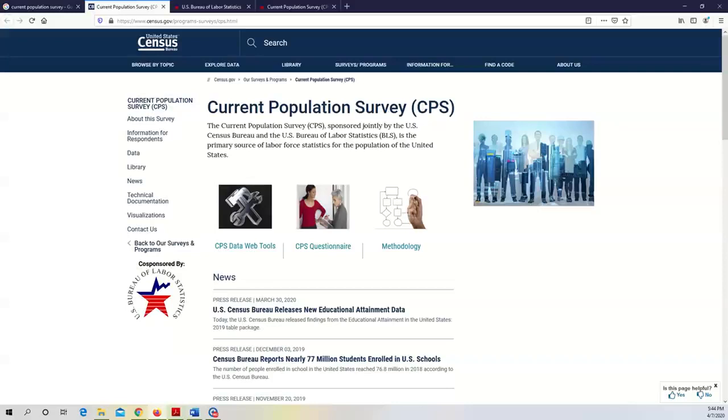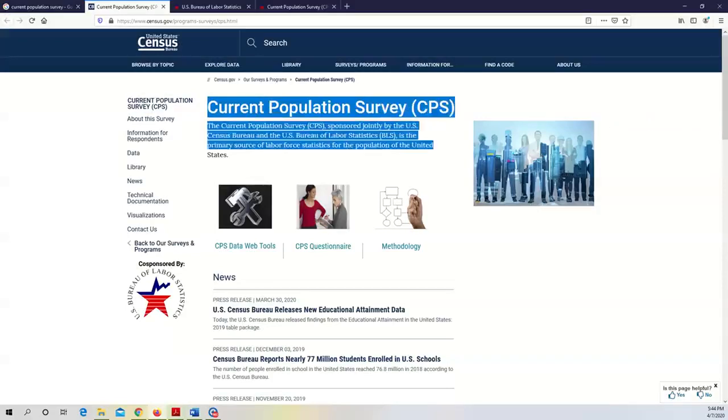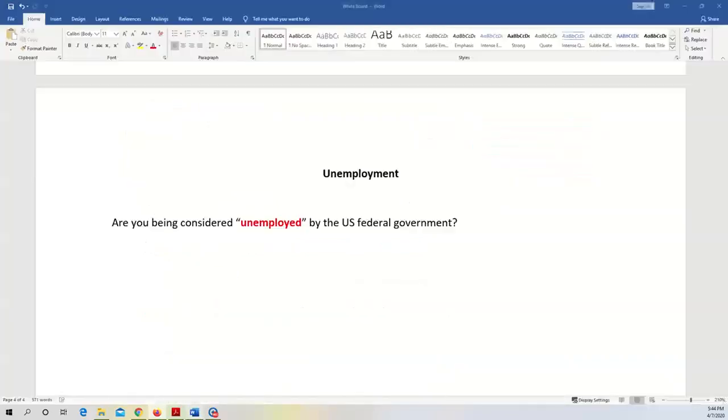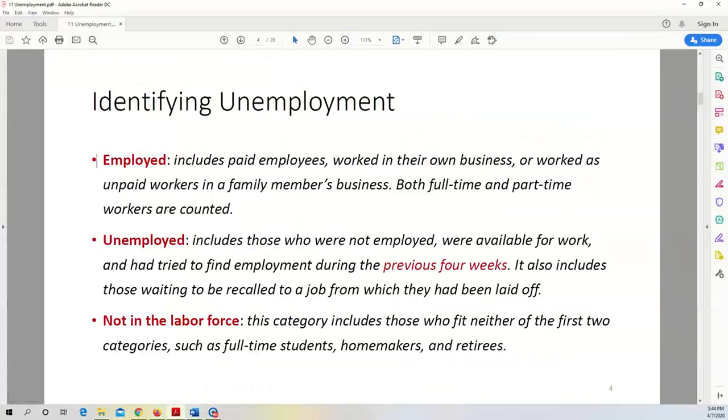The information comes from the so-called Current Population Survey by the U.S. Census Bureau, working together with the Bureau of Labor Statistics. From this survey, you'll be placed into 3 groups or 3 categories. You could be employed, unemployed, or not in the labor force.